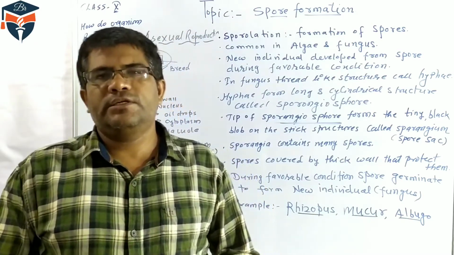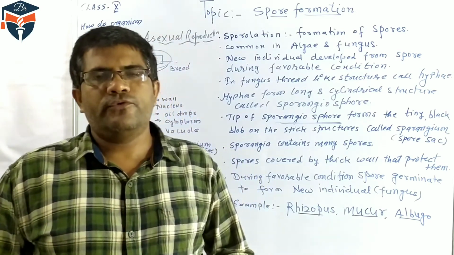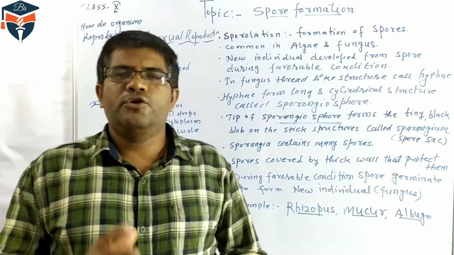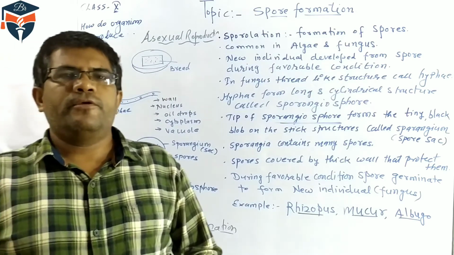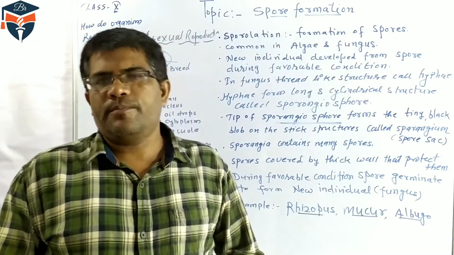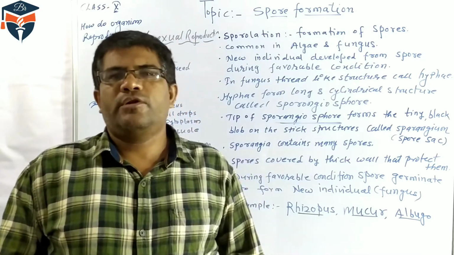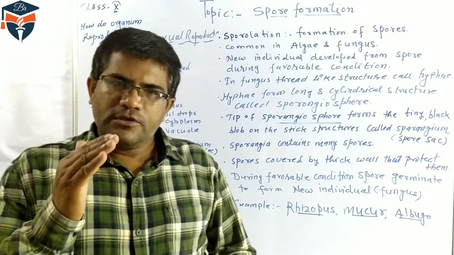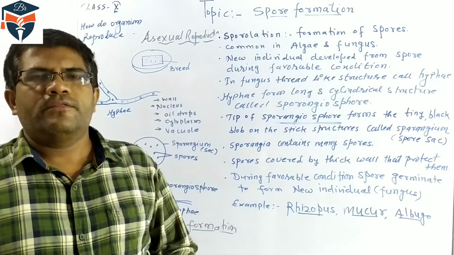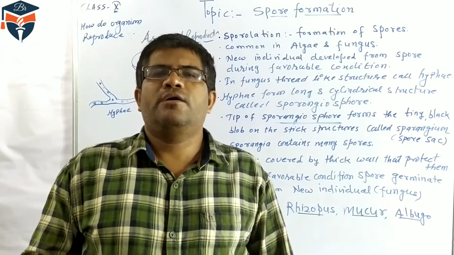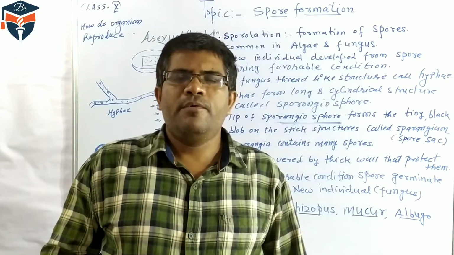Today we are discussing the class 10th chapter, how do organisms reproduce, and the topic we are discussing is spore formation. As we have learned, vegetative propagation is a mode of asexual reproduction. Spore formation is also an asexual type of reproduction, because in spore formation a single parent is involved, and from the single parent new individuals are produced.